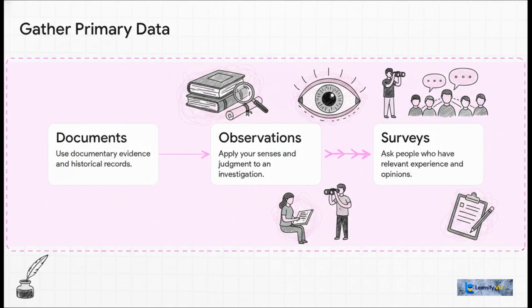So when you're gathering that original primary data, you've basically got three main tools in your toolbox. First, you can dig into documents and historical records. Second, you can actually go and observe a situation for yourself. And third, you can survey people directly to get their experiences and opinions. The key here is to really think about which type of evidence is going to be the most compelling for your specific goal. Do you need hard data from records, a first-hand account, or maybe those deeper insights you only get from surveys?